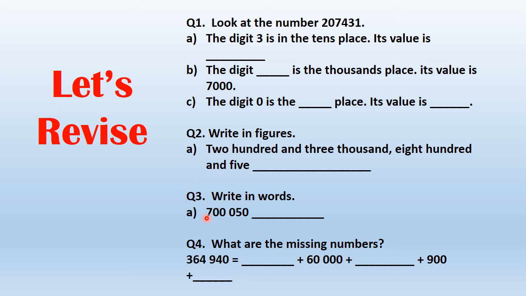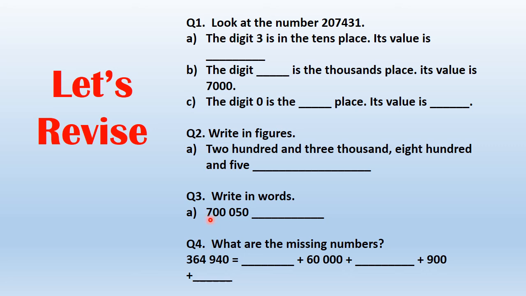Write in words. Now, how would you write this in words? Now, first check out what is actually the biggest place. Ones, tens, hundreds, thousands, 10,000, 100,000. So this is a 100,000 number, okay? Now, once you know it's a 100,000 number, now consider the thousand part, okay?